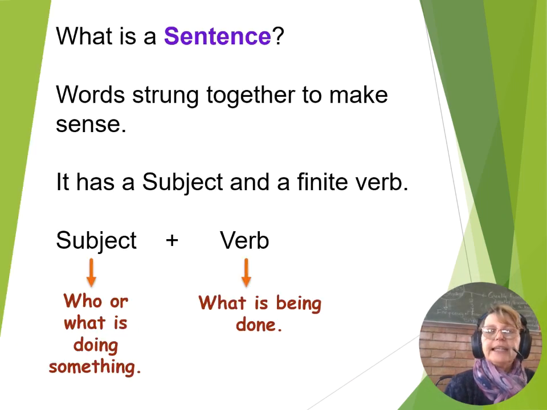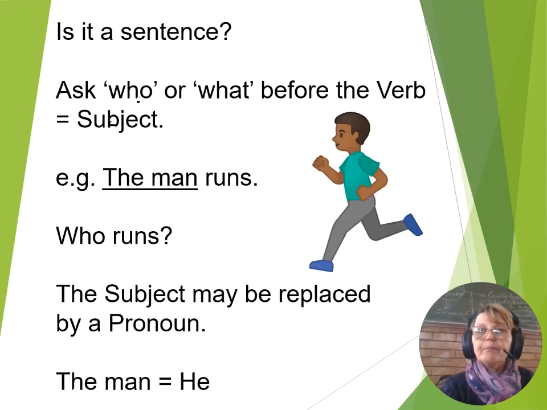When we think of a sentence, what is a sentence? What constructs a sentence? Words that are strung together that make sense. It has a subject and a finite verb. We all know what a subject is. It usually tells you who or what is doing something. And then it has a verb, a finite verb that says what is being done. But something interesting is you get different types of verbs, and we're going to look at them.